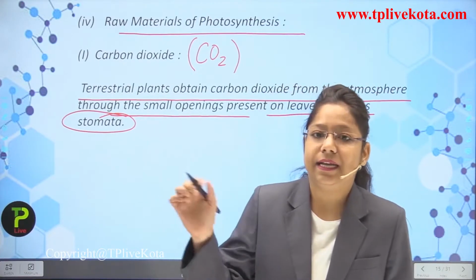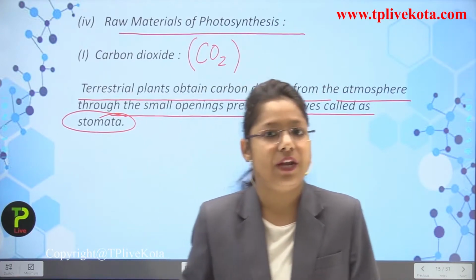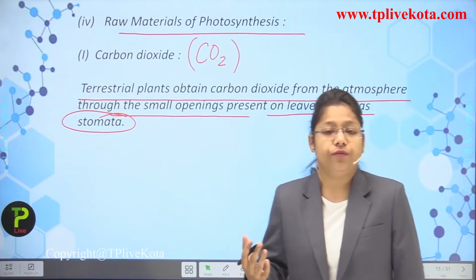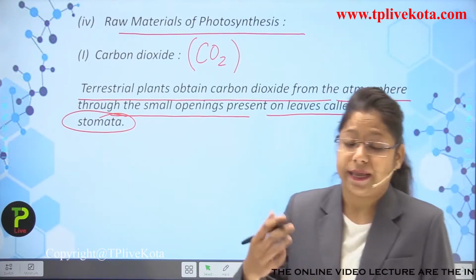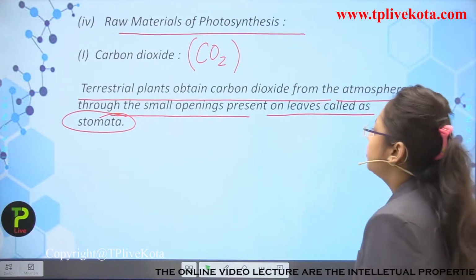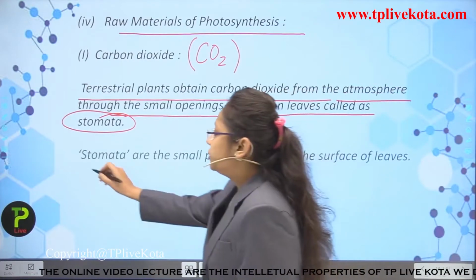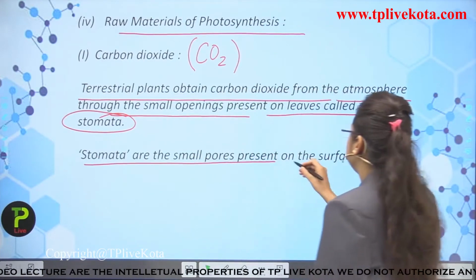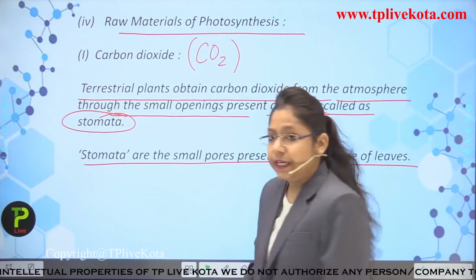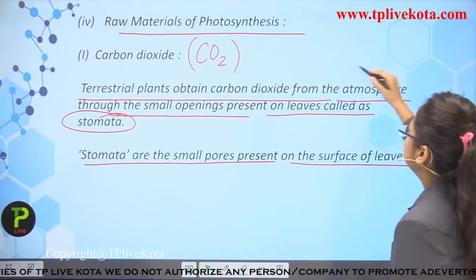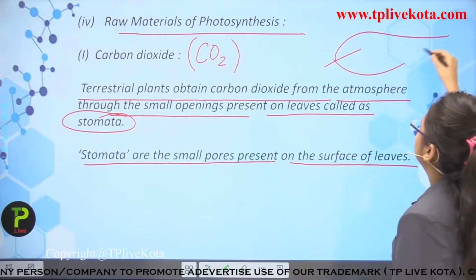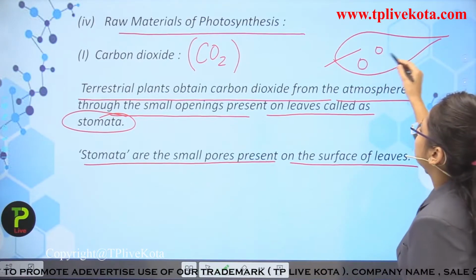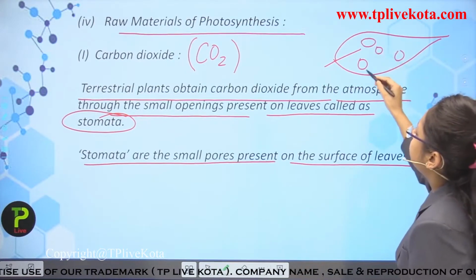Then the light energy is trapped by the chlorophyll in them. We will study all these things in a particular video also and through diagrams also. So next point, stomata are the small pores present on the surface of the leaf. You can consider it like that, student, that there is a leaf. Now the leaf has small pores over it. So these pores contain what?